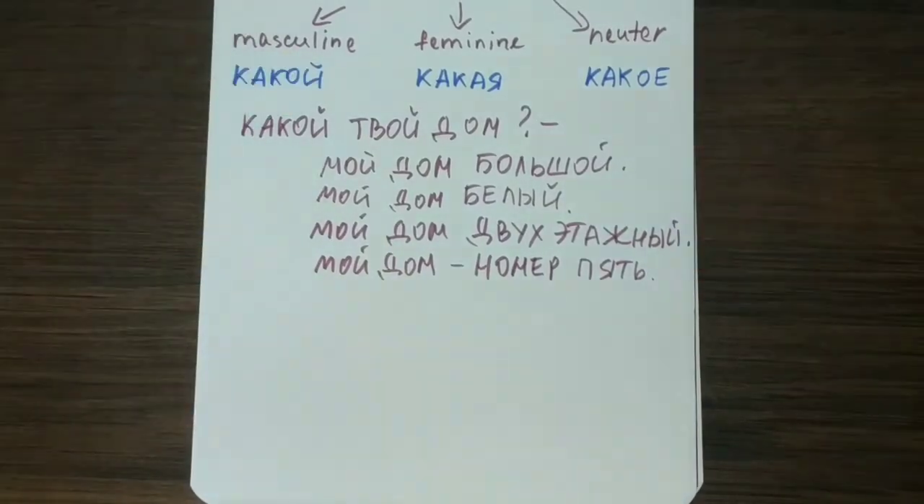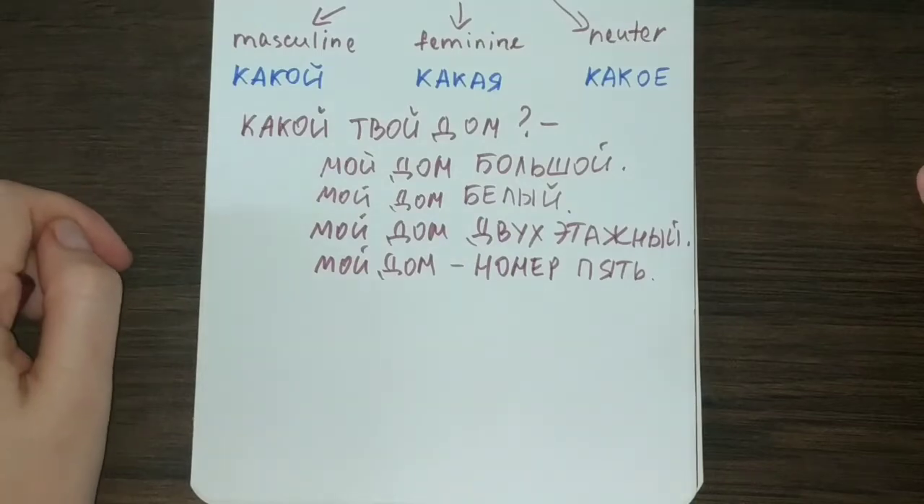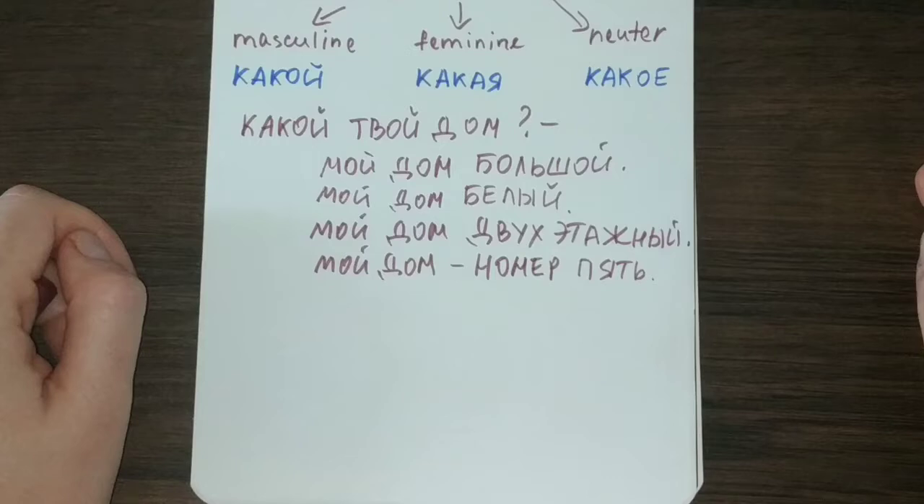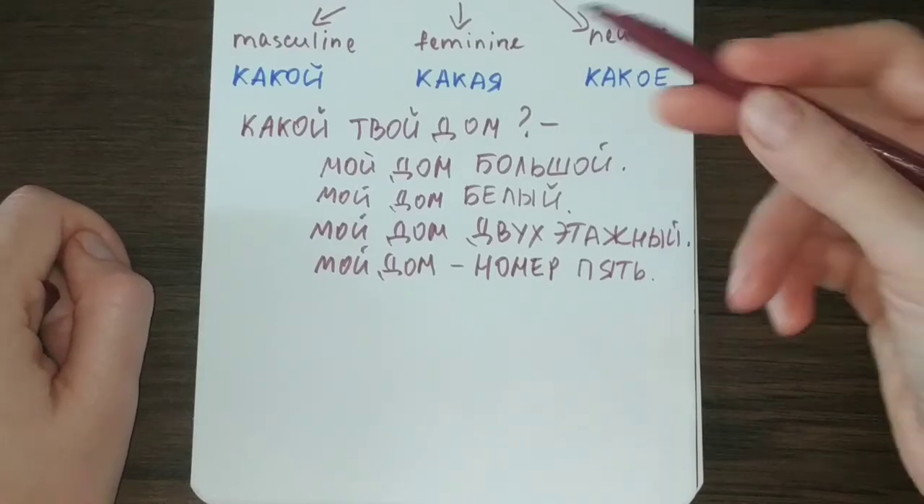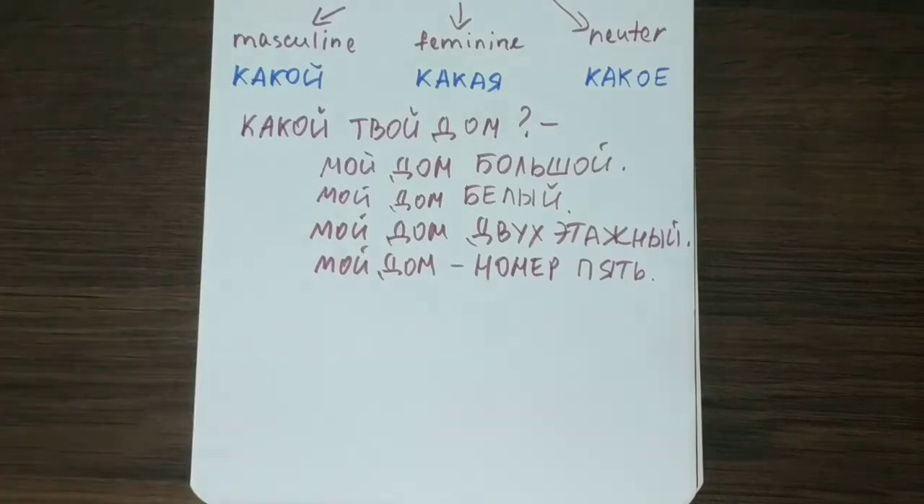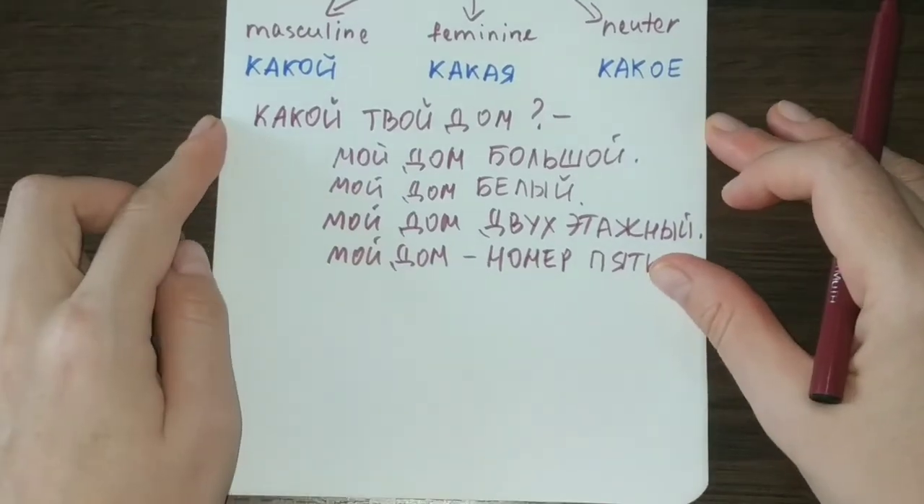So it is a very broad question, and if it is not mentioned specifically what kind of thing the person asks about using this interrogative pronoun какой, you can give whichever information you would like, something specific concerning the object that is asked about.